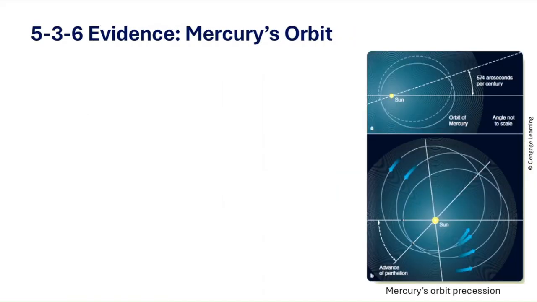Alright, now let's look at this figure, which shows Mercury's orbit around the sun. Notice how the ellipse doesn't repeat exactly each time. Instead, the ellipse slowly rotates around the sun. And this effect is called orbital precession. So here's a quick question. Have you ever spun a spinning top and noticed the wobble? So Mercury's orbit does something similar. It shifts little by little over time.